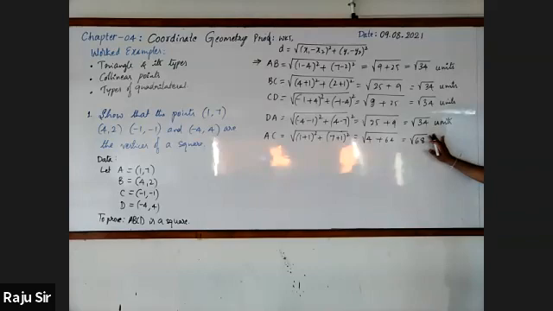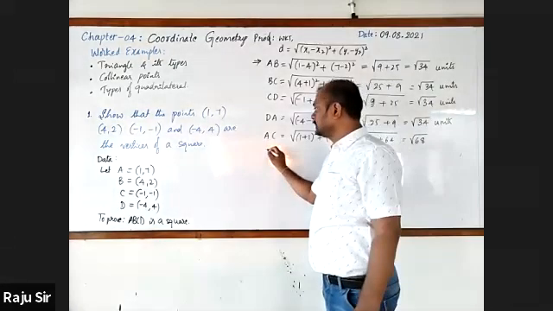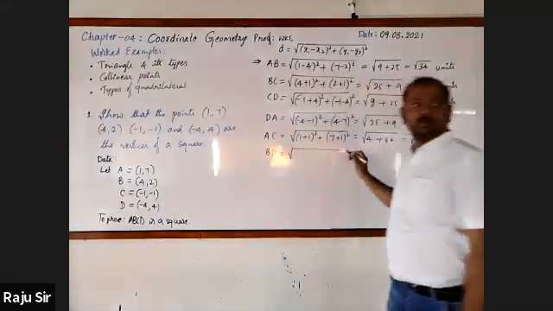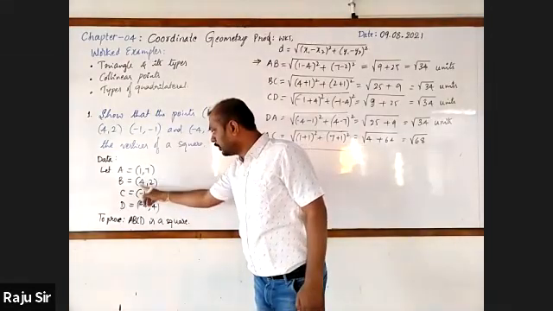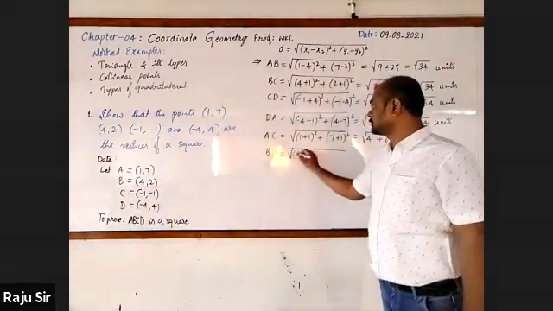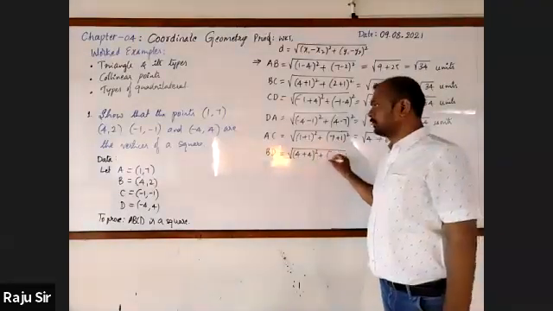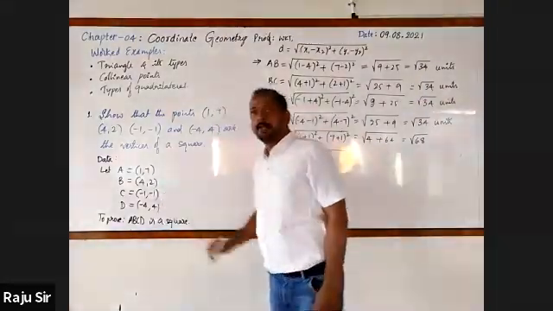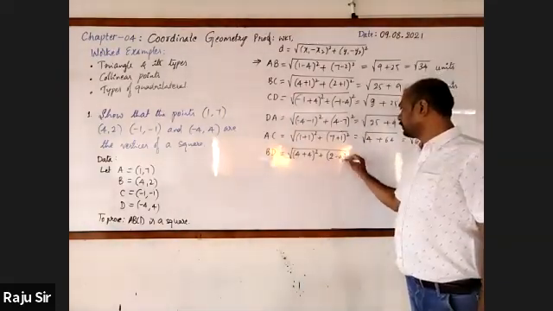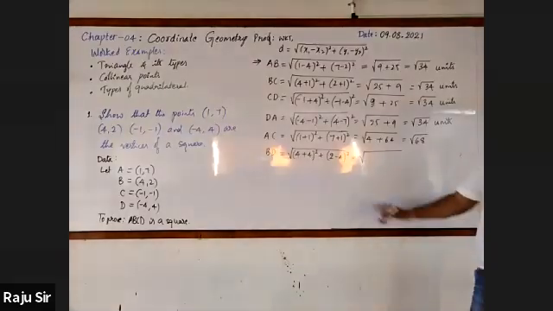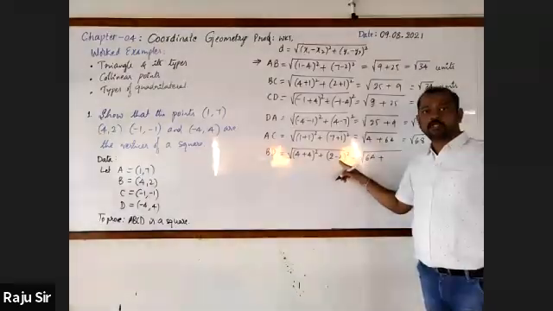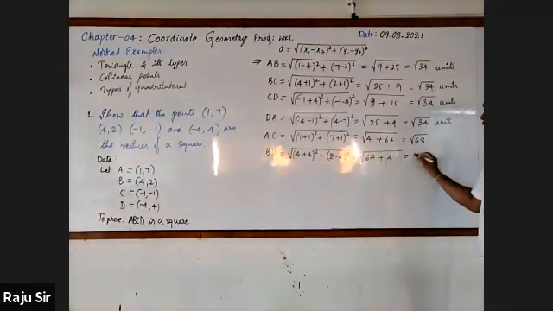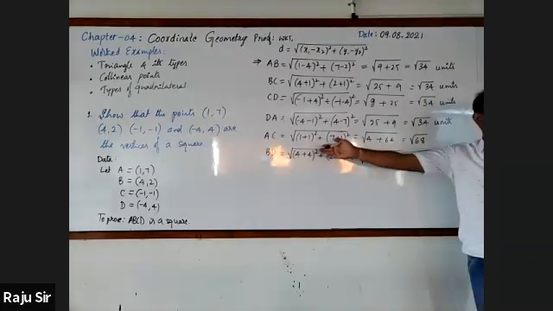Let it be. Next AC, then BD. Let us find out the diagonal BD here. 4 minus of minus 4, 4 plus 4 whole square. Next 2 minus 4, so 2 minus 4 whole square. It is root 4 plus 4 is 8, 8 square is 64. 2 minus 4 is minus 2, whole square is 4. No need to go for simplifying. Directly, AC and BD are equal.